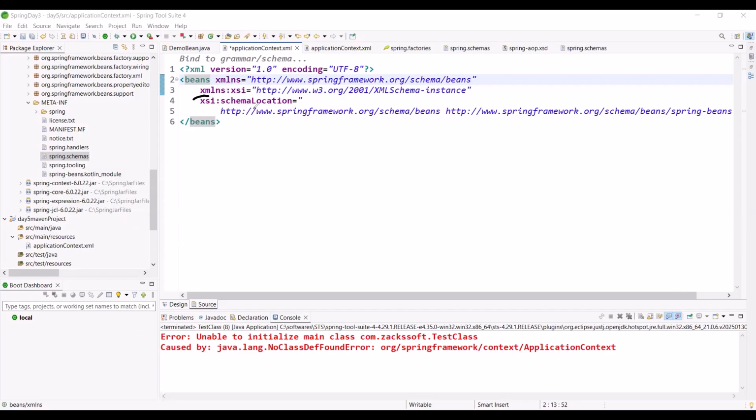So what is the purpose of schemaLocation? Just observe. What does XSI mean? XML Schema Instance. Whatever, leave this one. Just a moment. First of all, let me clean everything. So can you please tell me what is the purpose of XSI?